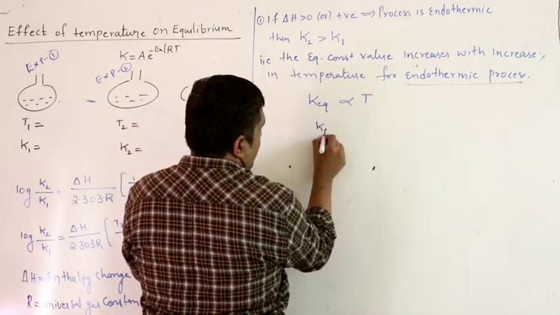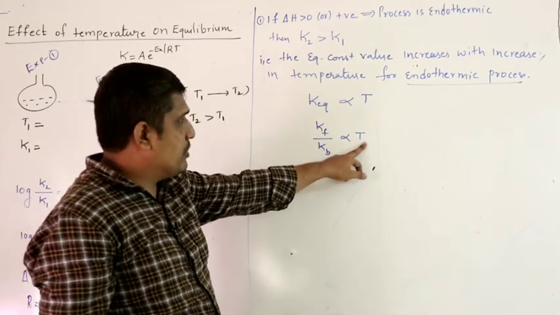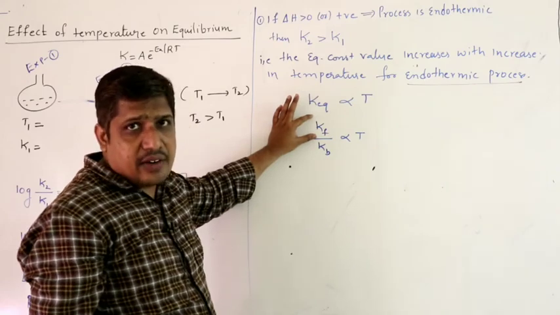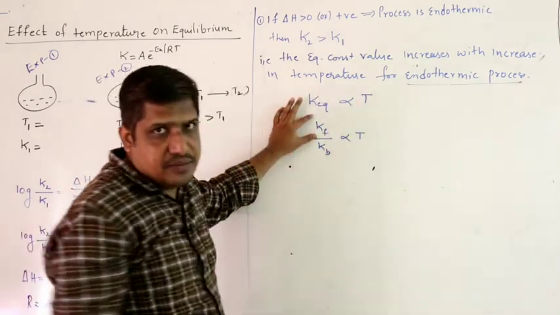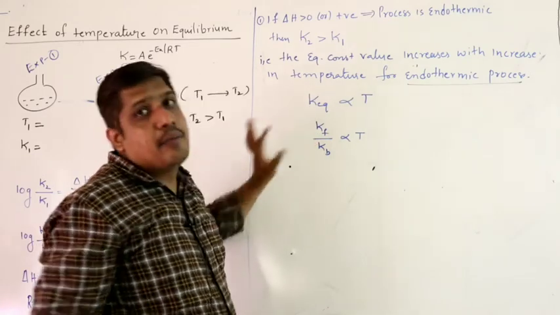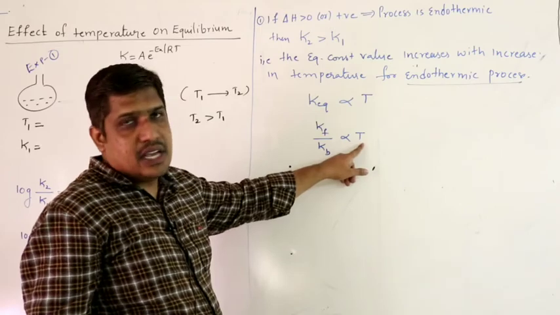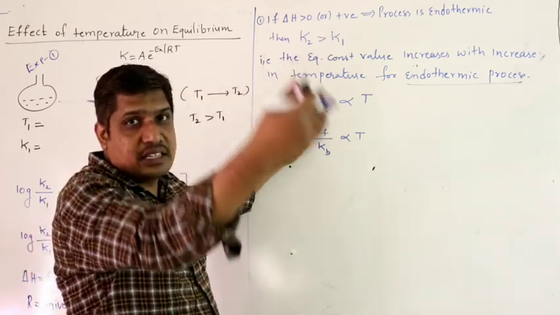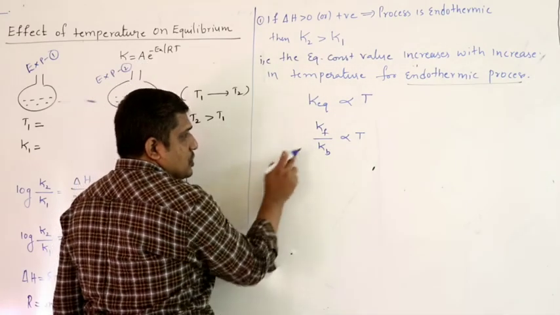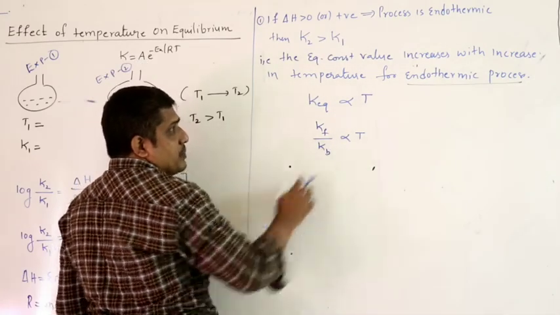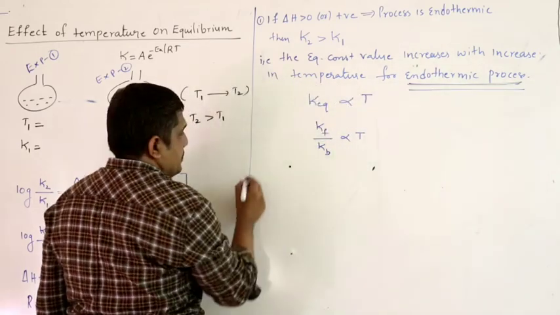So with increase in temperature for an endothermic process, the rate constant of the forward reaction is more. That means the reaction moves more in the forward direction and less in the backward direction. In an endothermic process, with increase in temperature, the rate of forward reaction is greater than the rate of backward reaction. So Kf is proportional to T, Kb is inversely proportional to T in the case of an endothermic process.